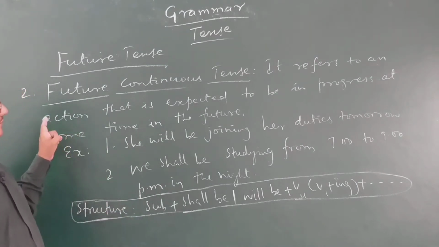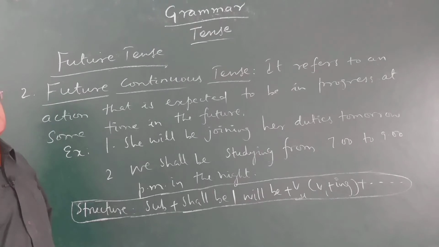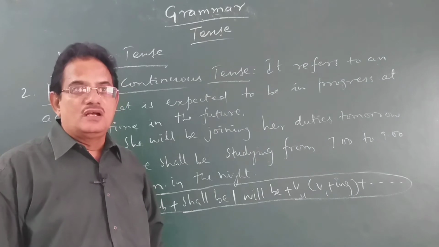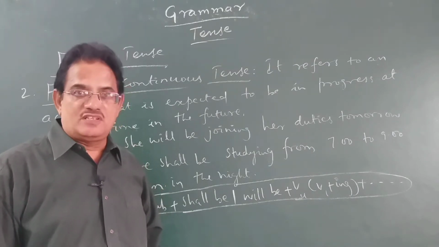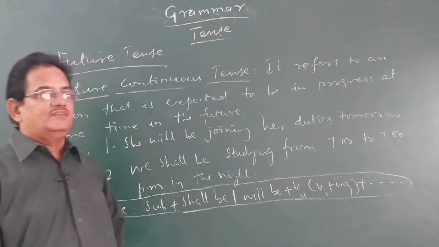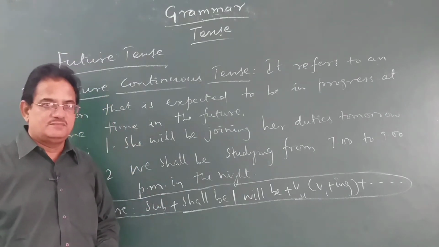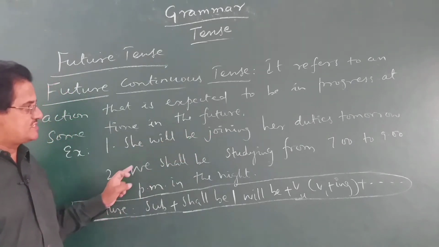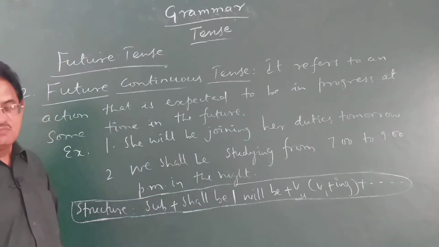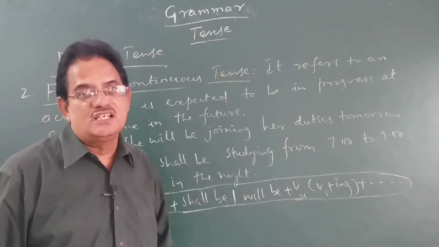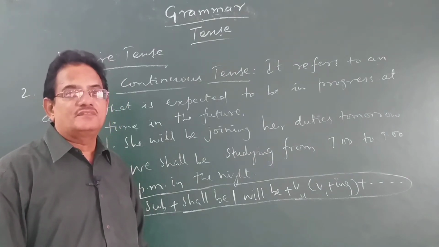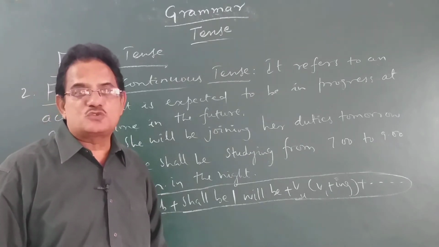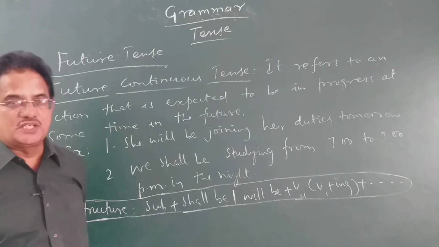I repeat, when you want to refer to an action that is expected to be in progress at some time in the future or that is expected to take place over a period of time in the future, we use future continuous tense. She will be joining her duties tomorrow. We shall be studying from 7 to 9 p.m. in the night. My father will be returning from the city next week. You will be appearing for the school final exams in the month of March next year.